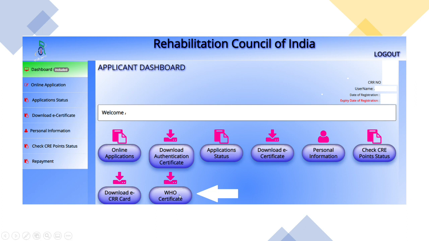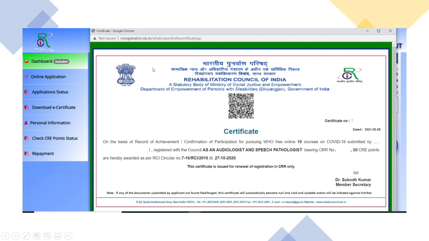As I told you, when you log in, there may be some glitches, there may be some errors in the website, so keep checking with the other tabs, and then after 2-3 clicks, if you go to dashboard, you're going to find this option, WHO certificate. Once you press this, it is going to open up a new window where your RCI certificate will be available. Again, check everything, your certificate number, your name, and 50 CRE points credited.